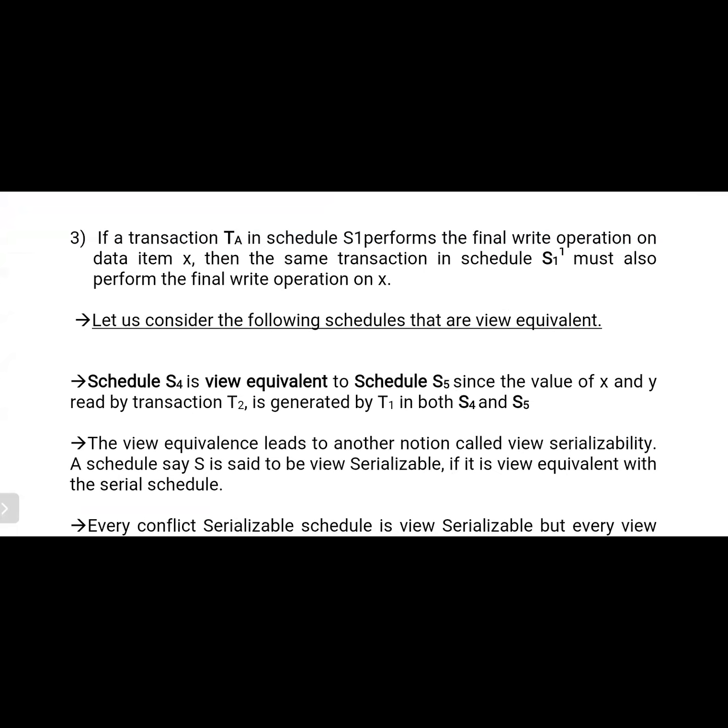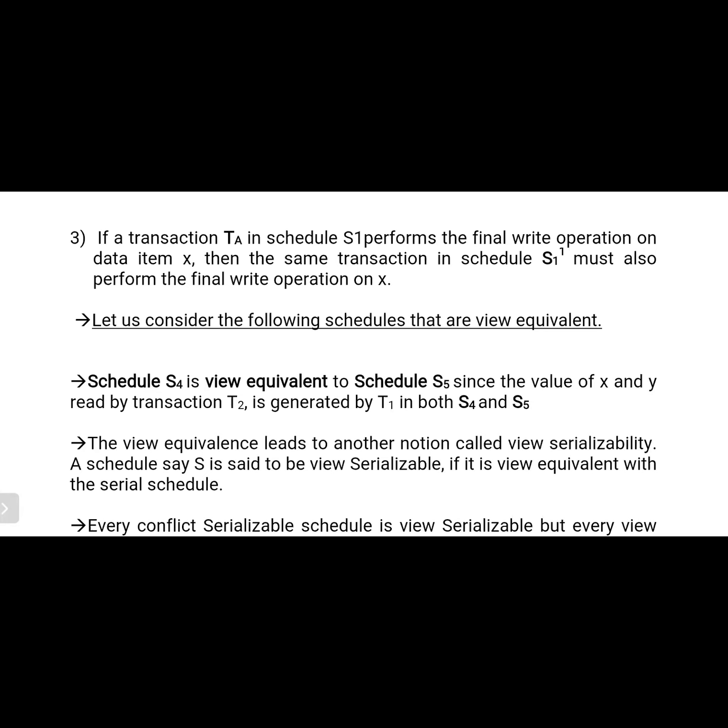What is the meaning of serializability? First, let me repeat. What is a serial schedule? A serial schedule means after execution of one transaction finishes, the execution of another transaction starts. That is a serial schedule. What is a non-serial schedule? During the execution of one transaction, the execution of another transaction starts. That is a non-serial schedule. So what is serializability? If these two schedules, serial and non-serial, consider the same data item and produce the same result, that is serializability.